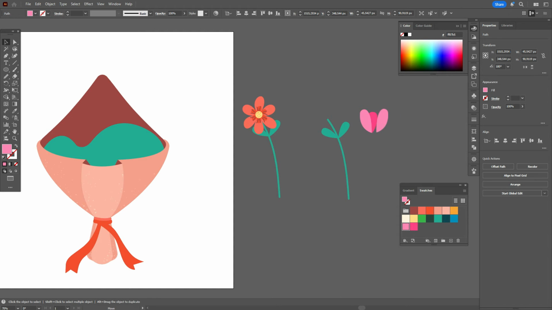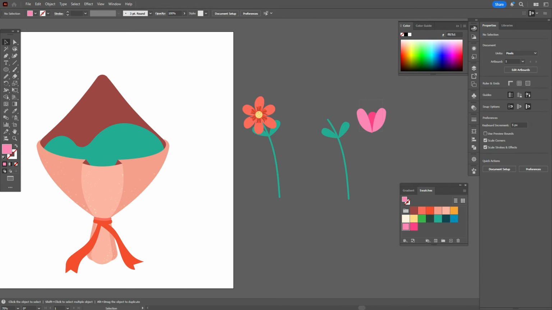Okay. And now just rotate the shapes. Like this. Now make it a little smaller.